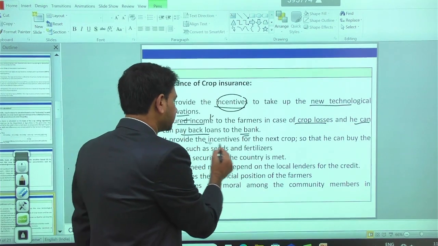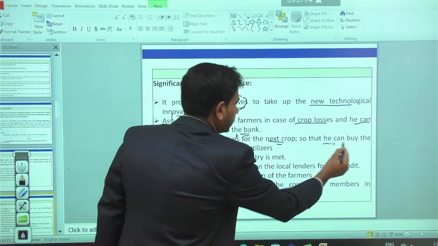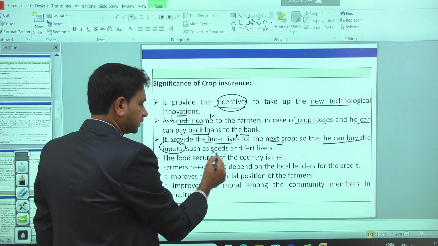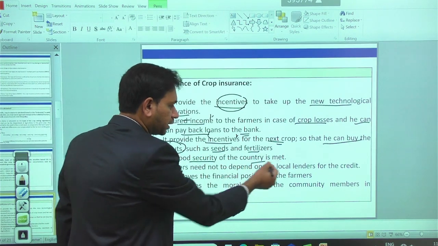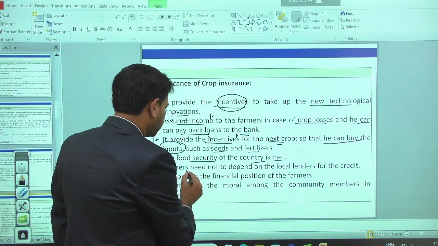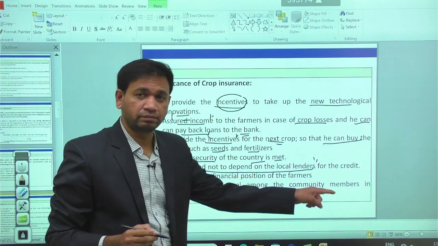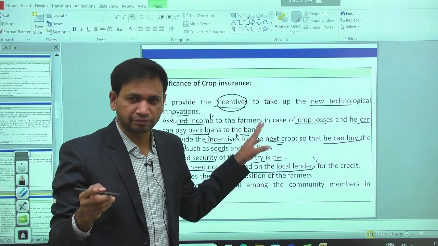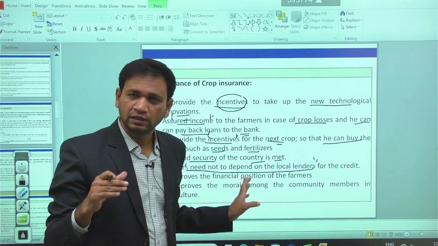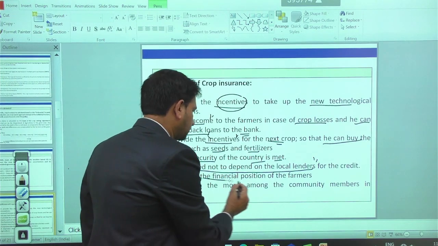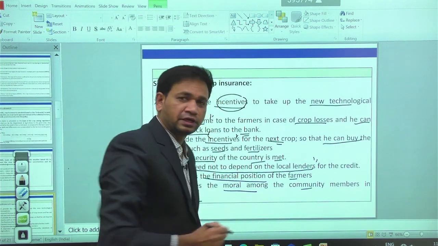Then it provides incentives for the next crops, so that he can buy good inputs such as seeds and fertilizers for cultivating the crop. Then food security of the country is met with the help of this process. Farmers need not depend on local lenders for credit, because we are giving compensation whenever there is damage. With this compensation, you can easily purchase the inputs for agriculture production. It improves the financial position of the farmers and the morale in the community in the given region.